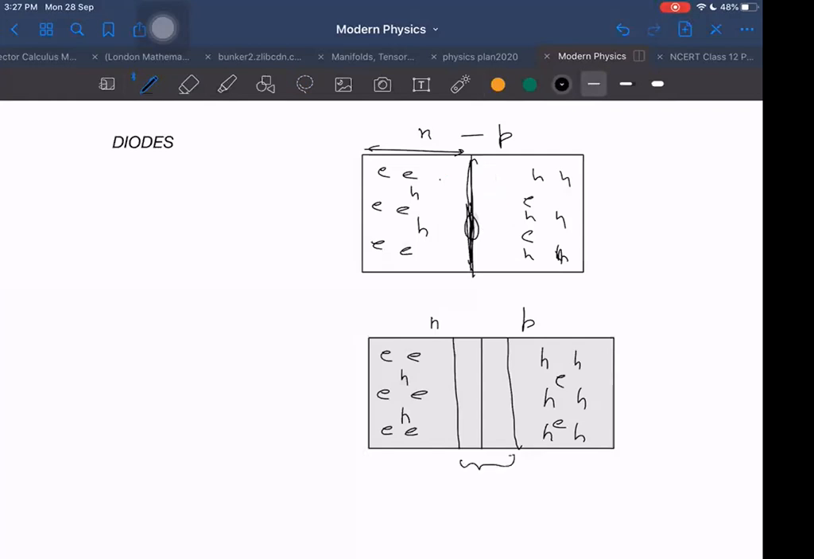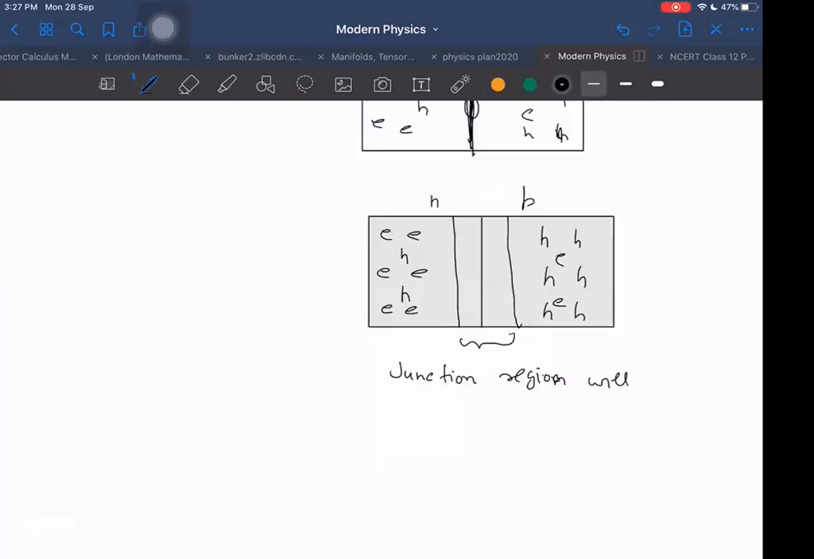This junction region will become devoid of charge carriers. Neither electron will be there nor hole will be there. Occasionally some electron hole pair will be created because of the temperature also.